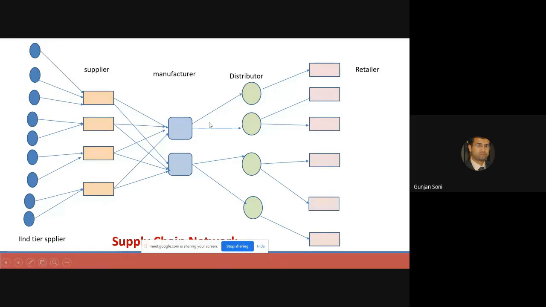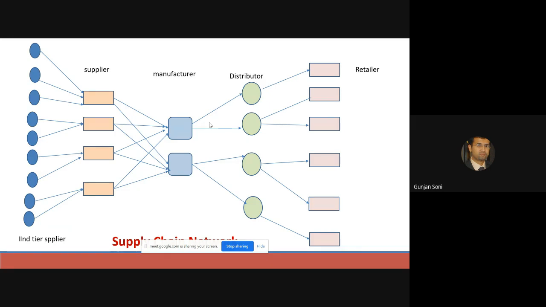We called that vertical integration. If you are owning everything in the supply chain, the complete supply chain is owned by you, then it is vertical integration. And if you are owning a particular level completely, like all the suppliers are yours only, then it is horizontal integration.